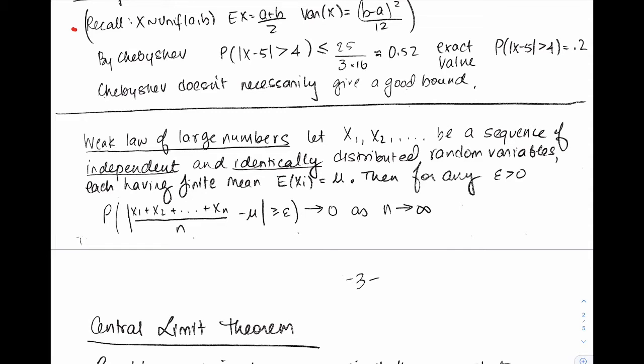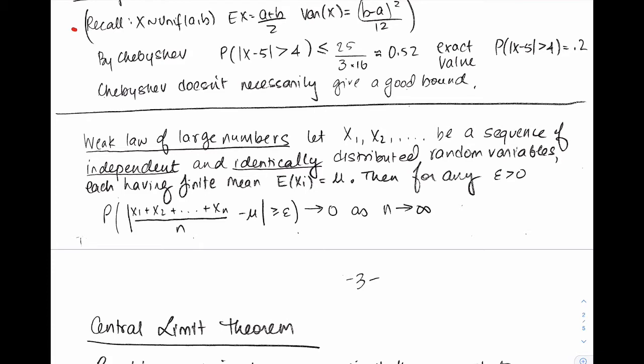They're all uniform, or they're all exponential of a certain parameter, all of them are normal with a certain mu and a certain sigma, or all of them are binomial with the same n and the same p, whatever it may be. They're all the same exact distribution, but they're independent, and they all have finite mean mu.